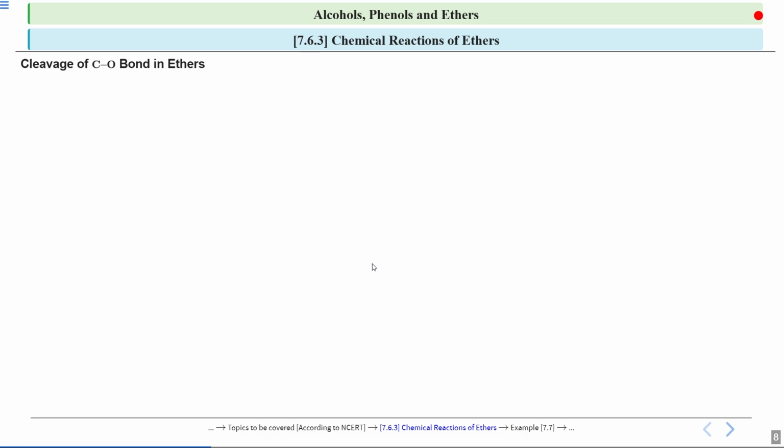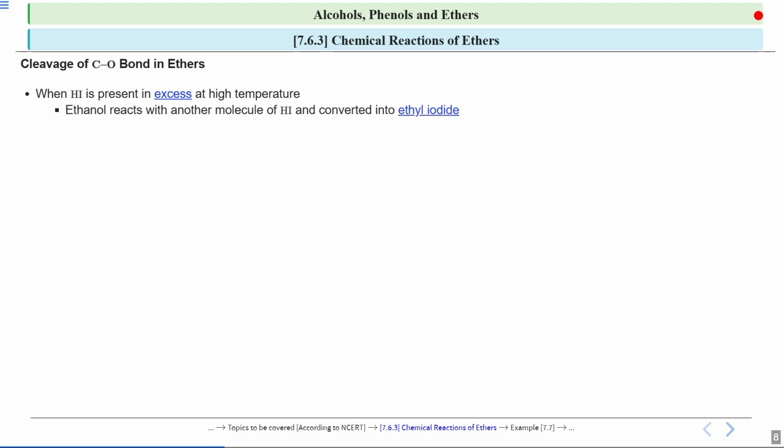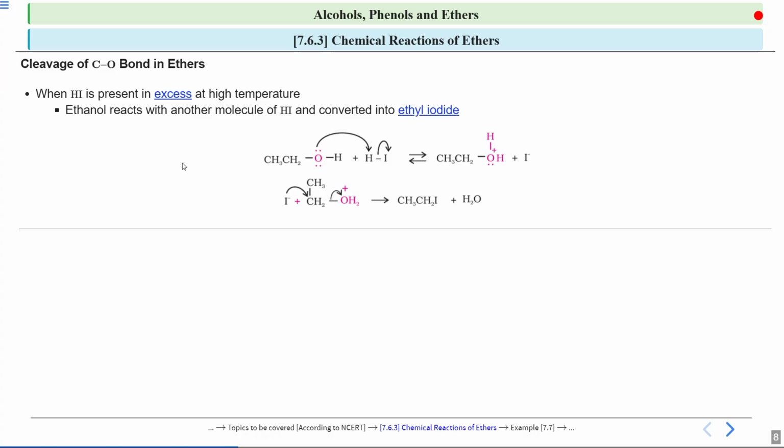Now what will happen further? If HI is present in excess at higher temperatures, the reaction will not stop. Your ethanol will react with another molecule of HI and get converted into ethyl iodide. So look at this reaction. In the earlier slide, I showed you that you get one alcohol, which is ethanol. Now if HI is present in excess, your alcohol will react with another molecule of hydrogen iodide.